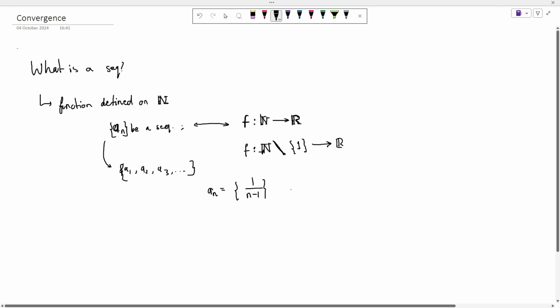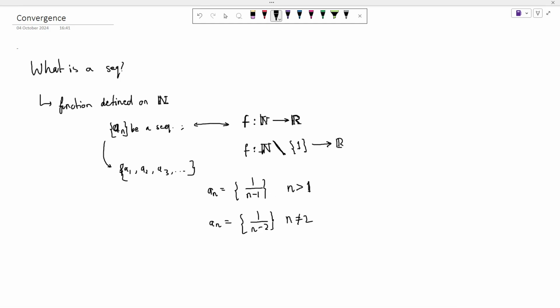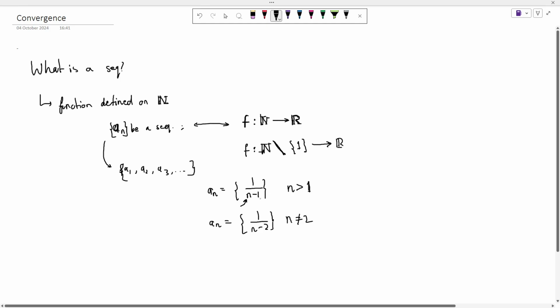This is still a sequence, but here all the n should be greater than 1. Similarly, let's say I define something like this, n minus 2. This is still a sequence, but n should not be equal to 2, because then this is not defined. So these things can happen. Hard and fast rule नहीं है कि it should map from the entire natural numbers to real numbers, and it can have some exceptions, but this is the general idea कि whatever the input to this function, whatever this n is, that should be a natural number always.